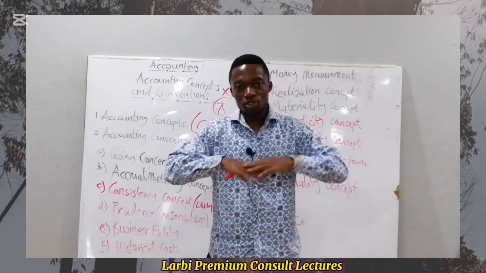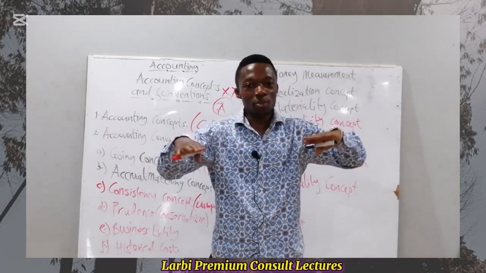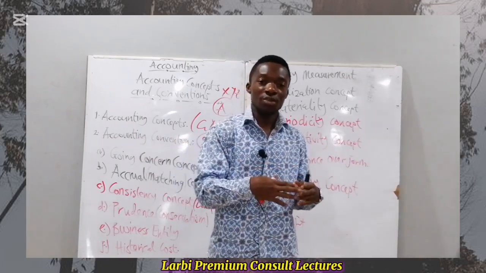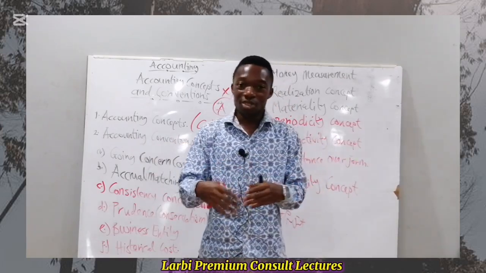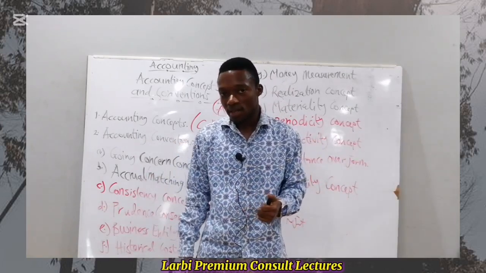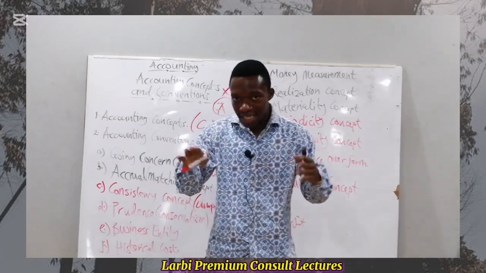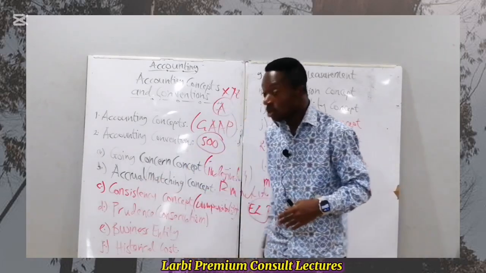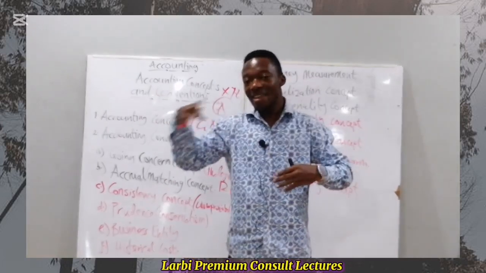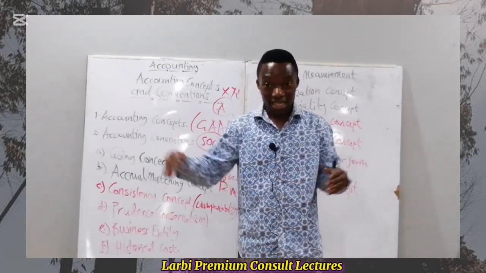So here, transactions are recognized separately. We don't mix the affairs of the owner with that of the business. So shall we also not mix the affairs of the business in terms of transactions with that of what? The owners. All right? So that is the idea about the business entity concept. Two parties at work here. The business itself as an artificial person, and the investor or the owner also standing as a natural person.